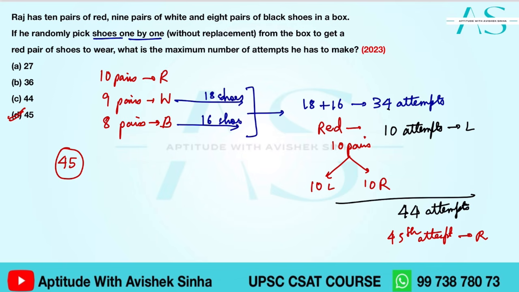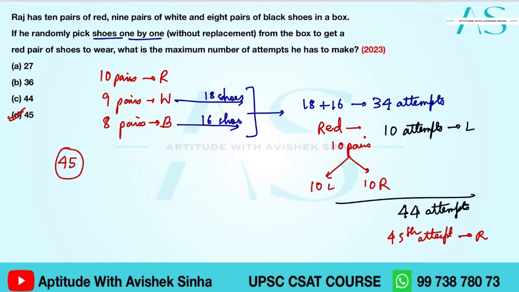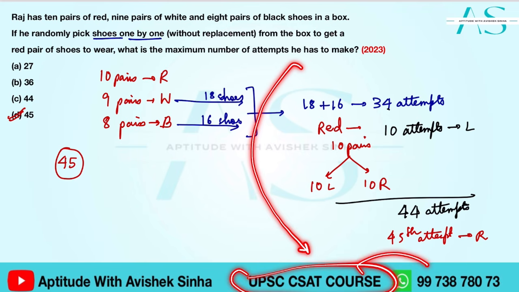No matter if we are blindfolded, if there are 4 persons, everyone does the 45 attempts and they would be having at least 1 red pair of shoes to wear. This is true. So this is how you approach a problem on worst case scenario, which is again part of number system. इन पे command कर लेना चाहिए because these are the actual trap based questions जो आपको CSAT में पूछे जा सकते हैं.